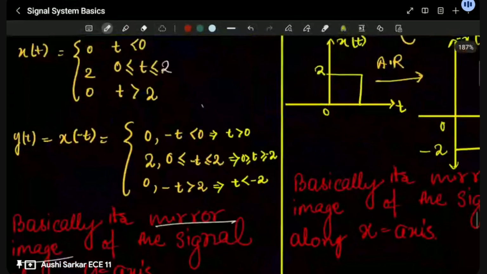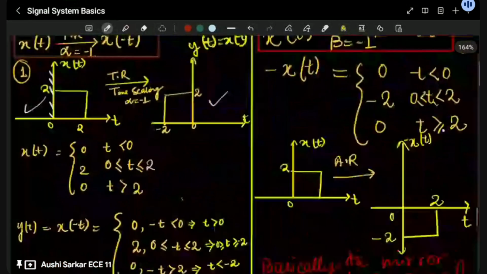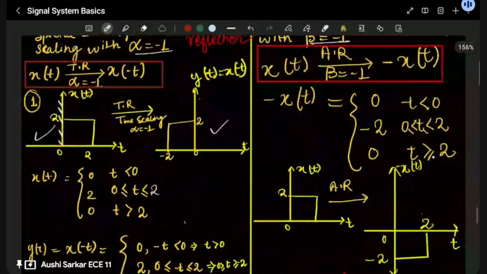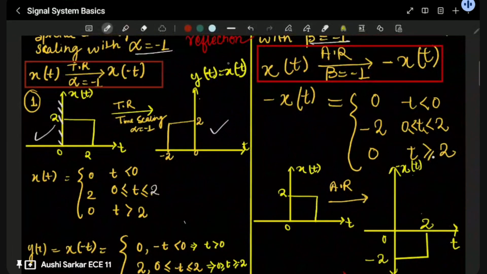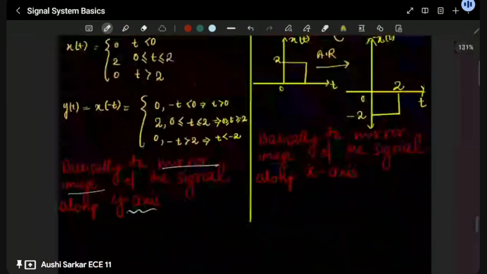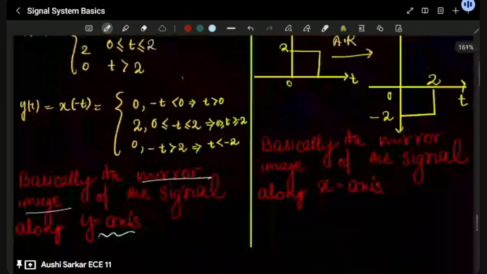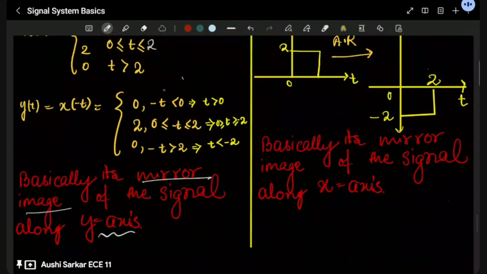And how am I doing this? Let me show you over here. When we multiply minus 1 with t, we are changing x(t) to x(-t). Here we are taking minus t. Minus t is less than 0. Then minus t lies between 0 and 2. Minus t is greater than 2.